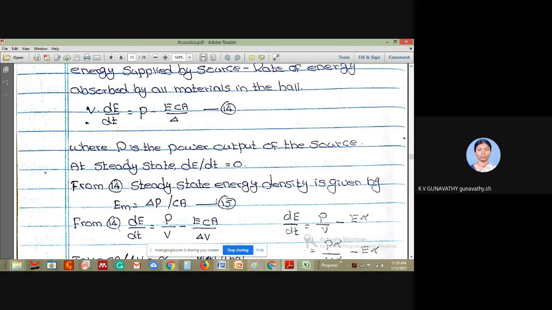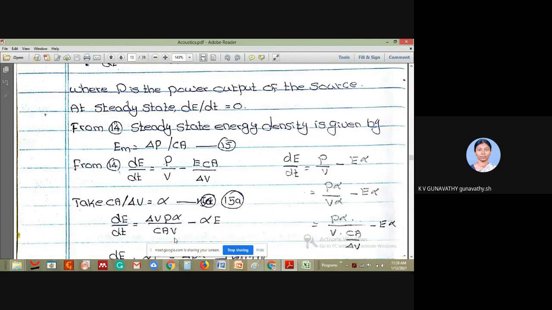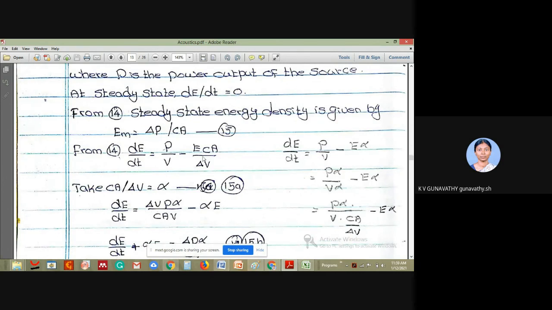Now let us forget equation number 15 and move on to equation number 14. Let us find the value for dE by dt. For that, we need to take this V to the other side. So dE by dt is equal to P by V minus ECA by 4V. Let us take CA by 4V is equal to alpha.